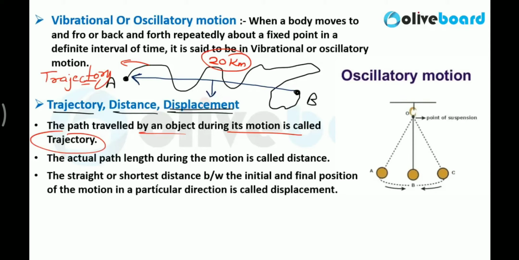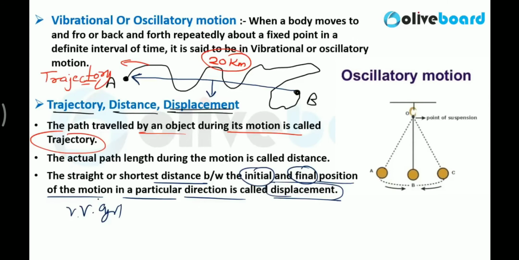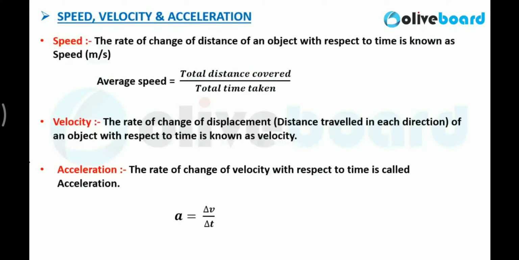The straight or shortest distance between the initial and final position of the motion in a particular direction is called displacement. Very, very important. Clear? Now we will talk about speed, velocity, and acceleration. What is speed, what is velocity, and what is acceleration?